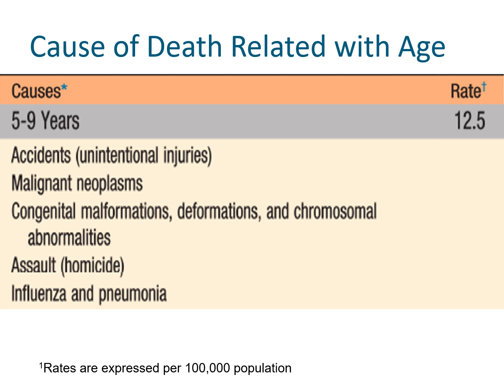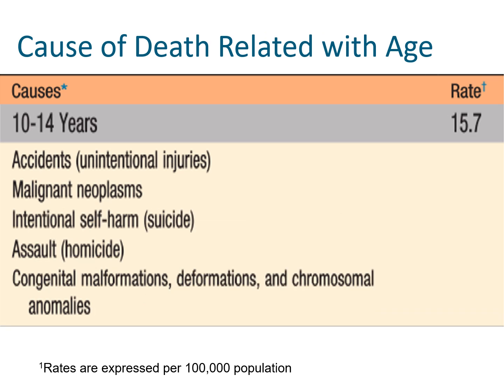In the 5 to 9 years age group, again, the top cause of death is accidents, followed by your malignant neoplasms, and then congenital anomalies now rank third in the causes of death, followed by assault, and then infectious causes like influenza and pneumonia.